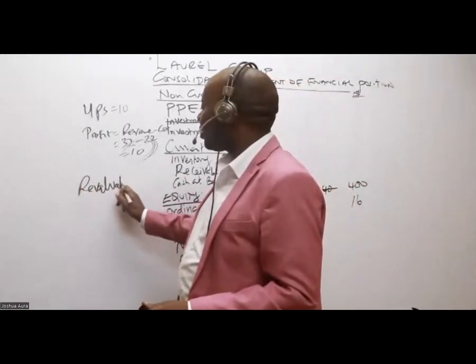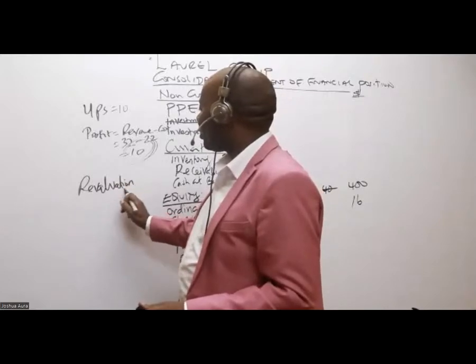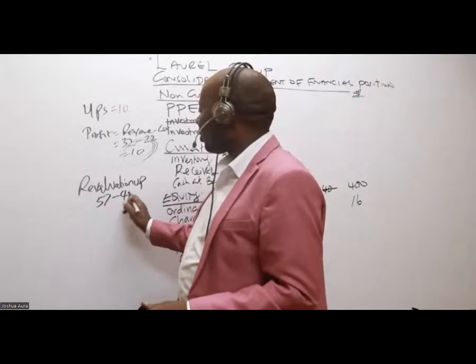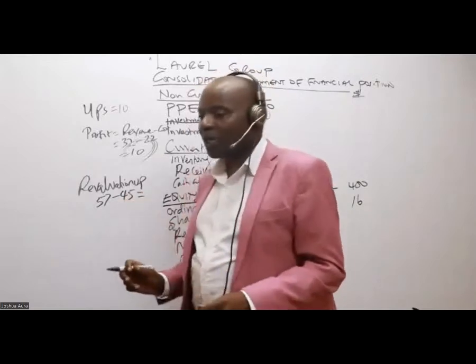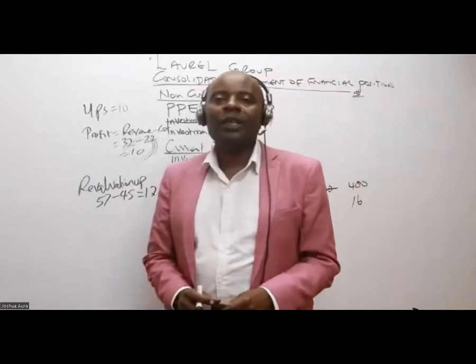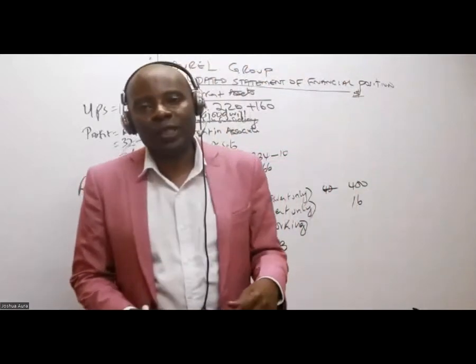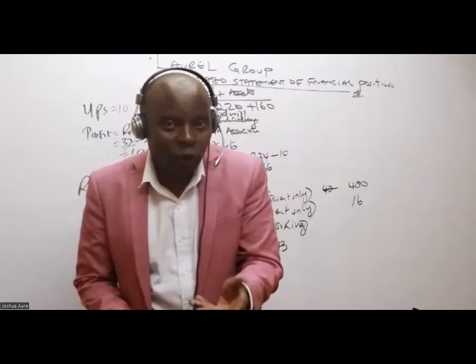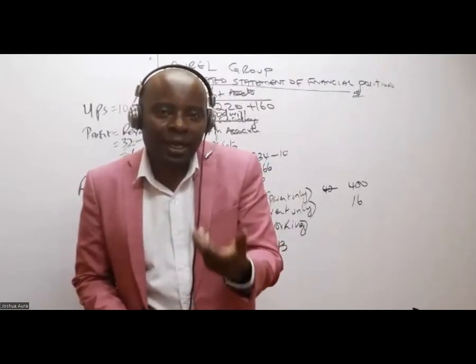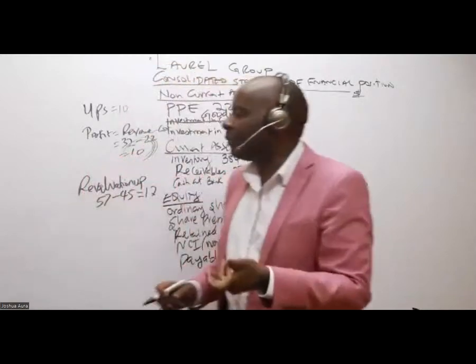The revaluation, and this is up. It will be 57 minus 45, which gives me how much? 12. So if it is a revaluation upward, we know that our assets are understated. We need to come and capture this like a new value. So in the PPE,